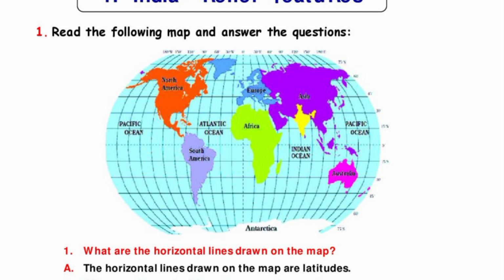Students, in this map some questions are there. Read the following map and answer the questions. Here, first question is, what are the horizontal lines drawn on the map? Answer is, the horizontal lines drawn on the map are latitudes. Second question is, what are the vertical lines drawn on the map? Answer is, the vertical lines drawn on the map are longitudes.